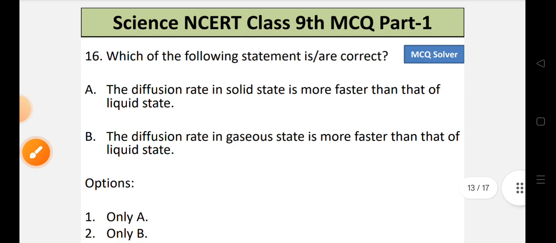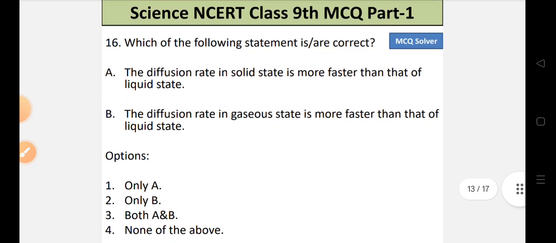Now let's move to question number 16. Which of the following statements is or are correct? Let's look into the statements. Statement A. The diffusion rate in solid state is faster than that of liquid state. Statement B. The diffusion rate in gaseous state is faster than that of liquid state. So let's look into the options.